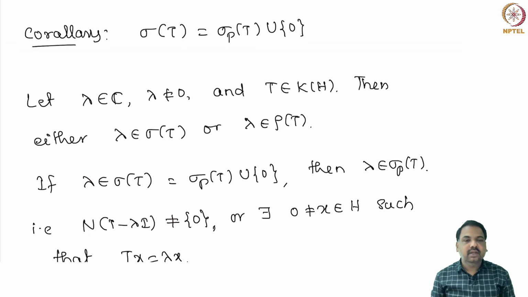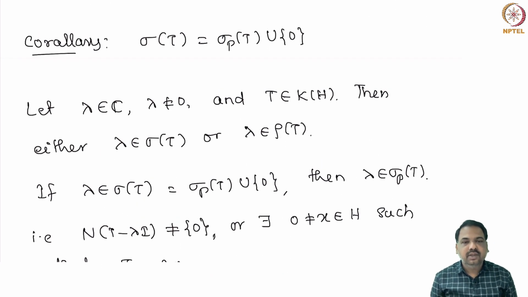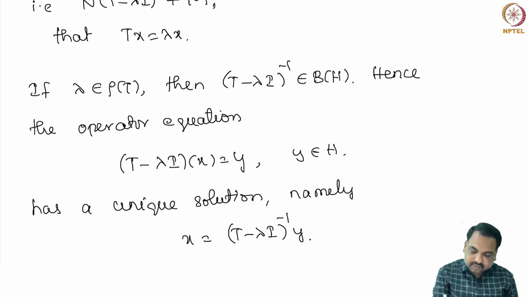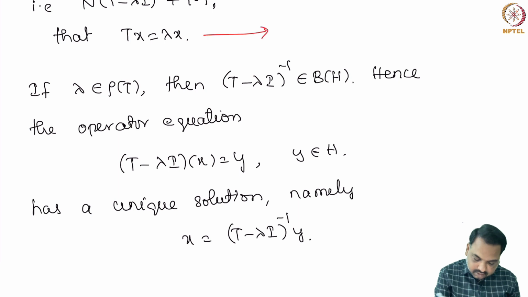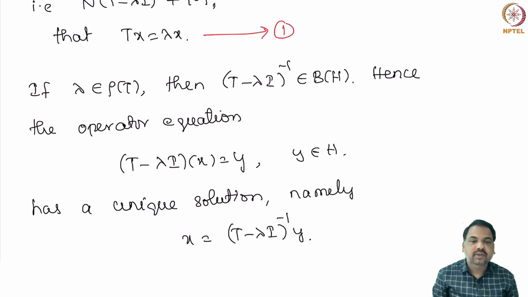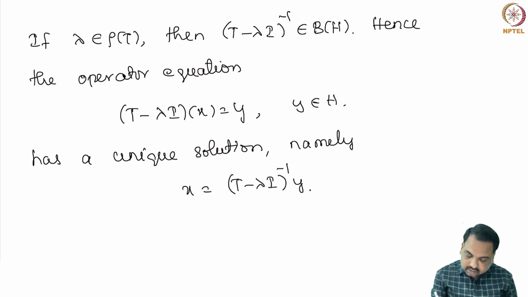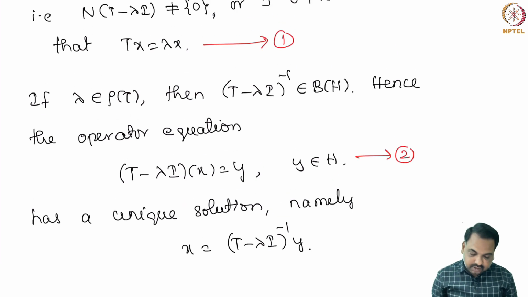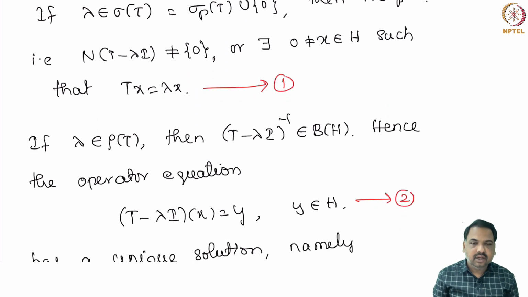That means when we take a non-zero lambda and T is a compact operator, there are two options. One is that this equation has a non-trivial solution, and the second option is that T minus lambda I at x equal to y has a unique solution for given y. So, this result is known as the Fredholm alternative theorem. So, let us write this.